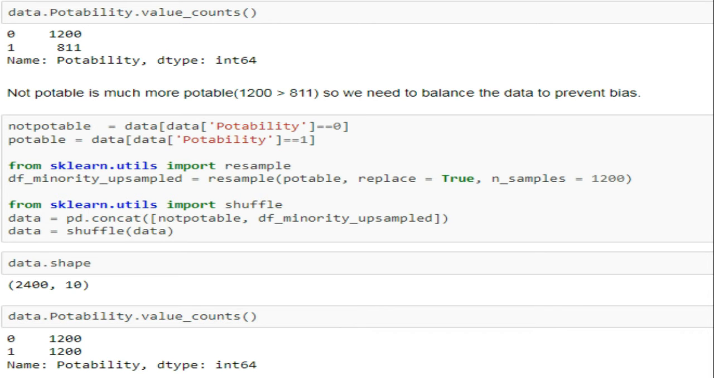Here, I have used the value counts function on potability to see the data. As you can see, there are 1200 records in non-potable and only 811 in potable. So we have to resample the data. Using the resample function from sklearn.utils, we can resample the data, and using shuffle from sklearn.utils, we can shuffle the data. I have used both functions. Now you can see that I have 1200 in potable and 1200 in non-potable, which sounds good.